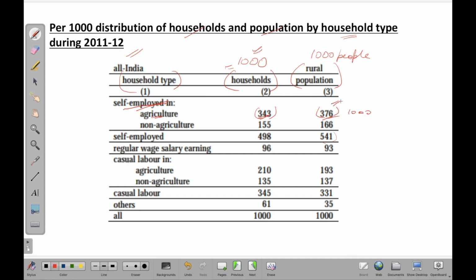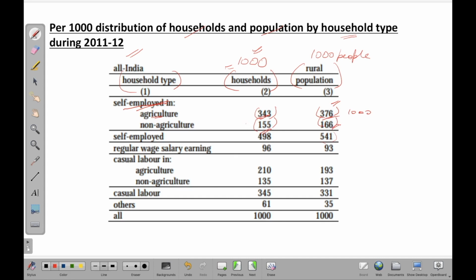Similar is the case with non-agriculture. You will see that 155 households are working in the non-agriculture sector, and of 1000 people, 166 are working in this particular sector.